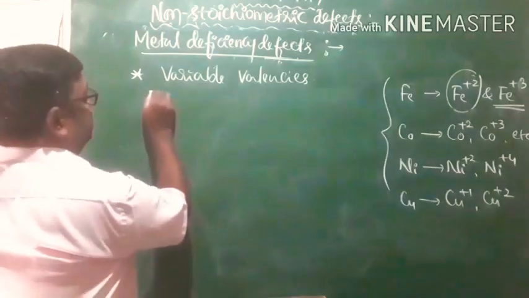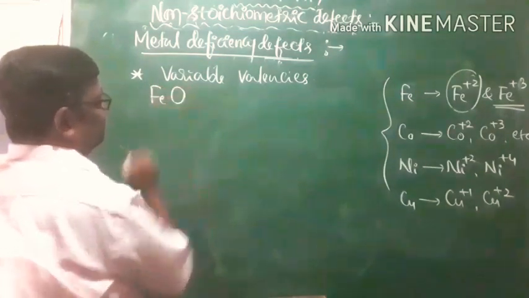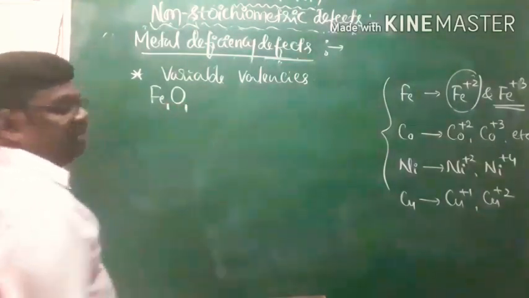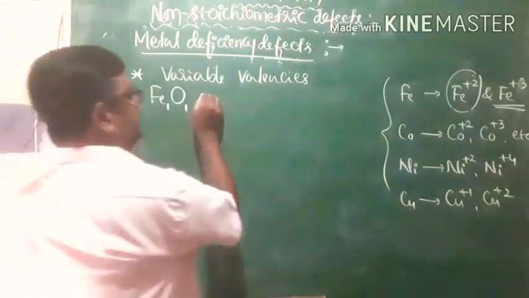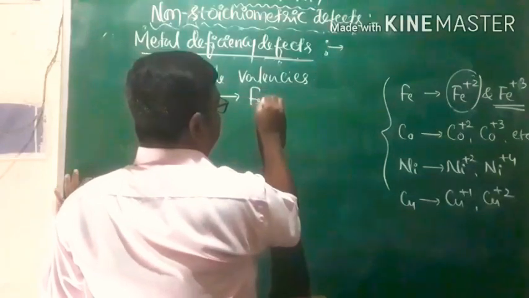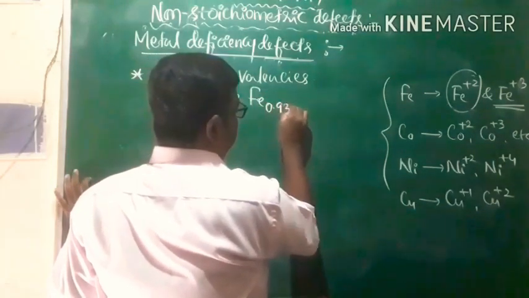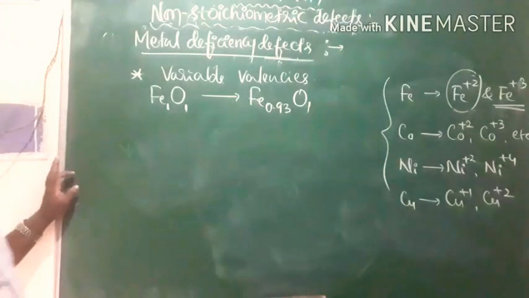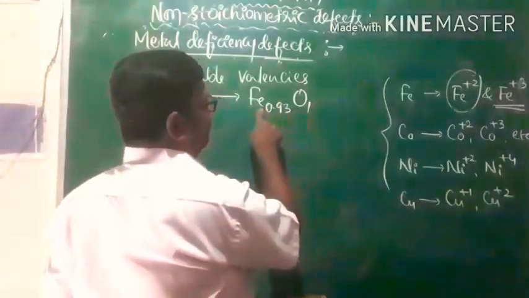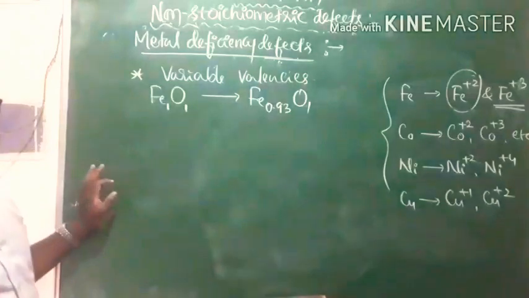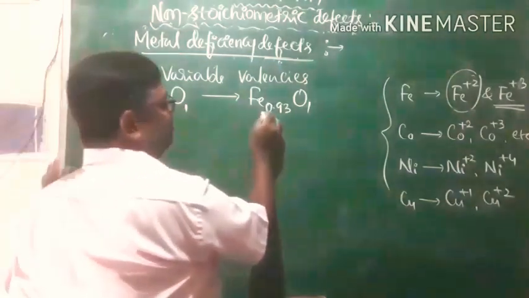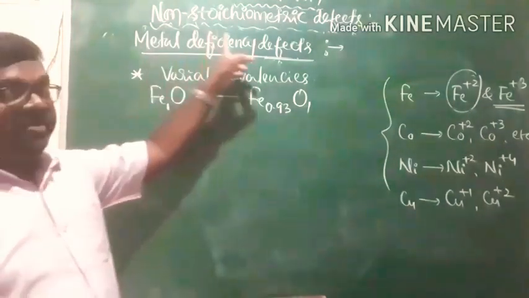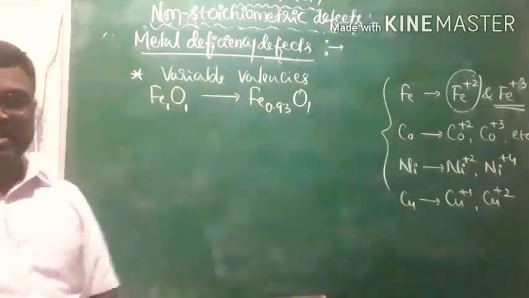I'll go for one example, that is ferrous oxide. The stoichiometric ratio is 1:1. Once the defect is introduced, the formula of ferrous oxide will be changed. That is 0.93:1. This is the formula. Once that defect is introduced, 0.93 means the number of metal ions decreased. That is metal deficiency. Number of metal ions decreased.